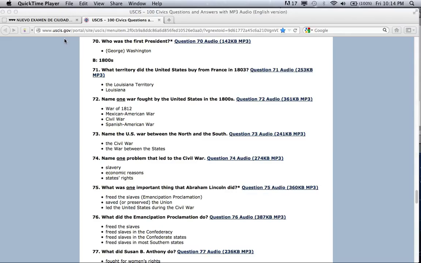Economic reasons. States' rights. What was one important thing that Abraham Lincoln did? Freed the slaves. Emancipation Proclamation. Saved or preserved the Union. Led the United States during the Civil War. What did the Emancipation Proclamation do? Freed the slaves. Freed slaves in the Confederacy. Freed slaves in the Confederate States.